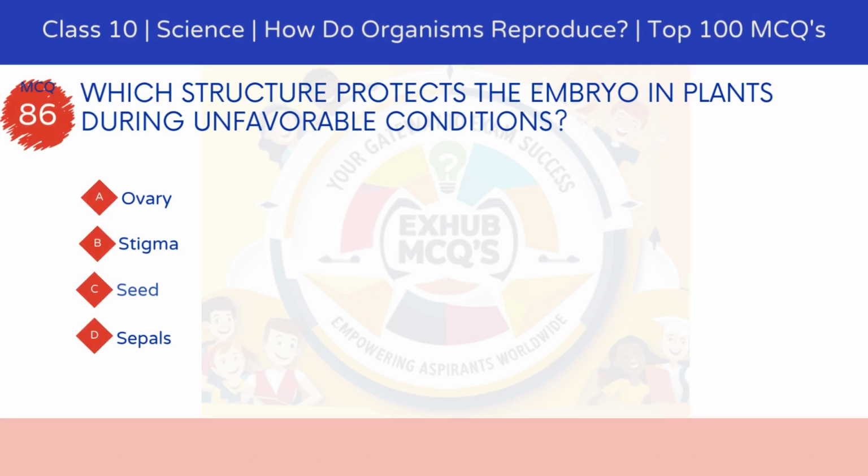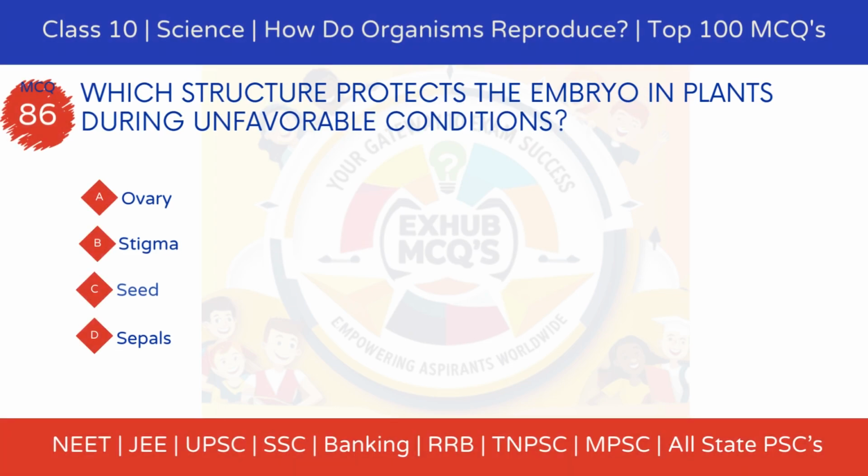MCQ 86. Which structure protects the embryo in plants during unfavorable conditions? Option A, ovary. Option B, stigma. Option C, seed. Option D, sepals.